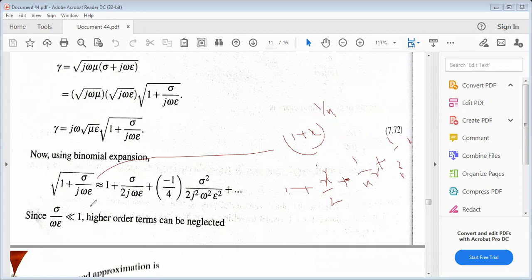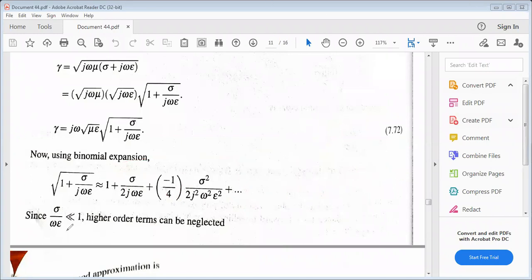So the expansion of this statement is 1 plus sigma by 2 j omega epsilon, plus 1 by n square, that is 1 by 4, sigma square by 2 j square omega square epsilon square, plus the next term 1 by n cube, that is 1 by 8. These terms increase in the order of 2, 2 square, 2 cube, 2 power 4, like that.